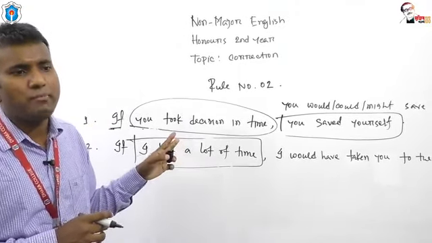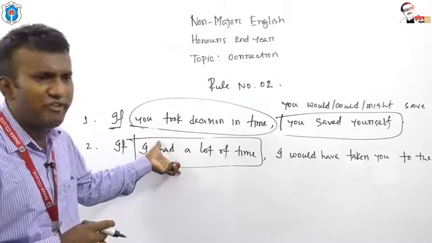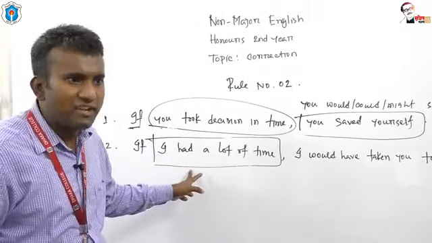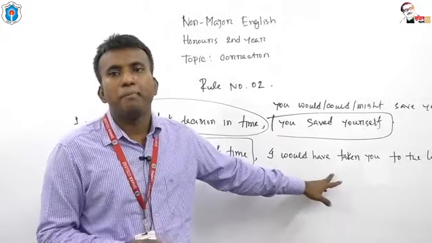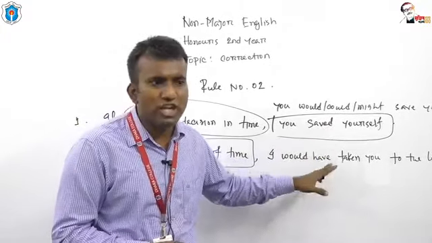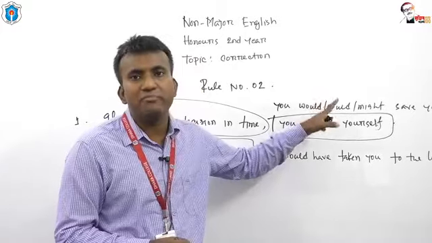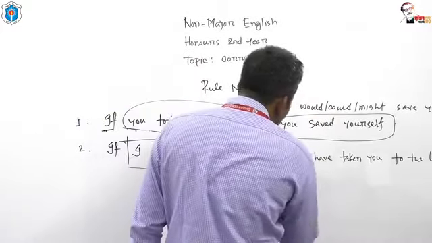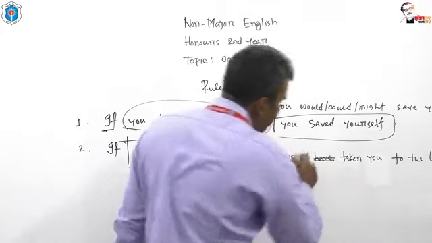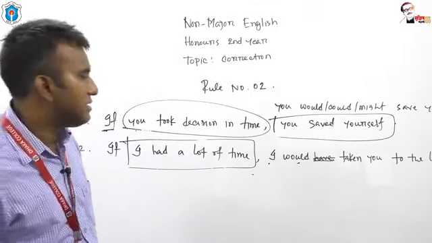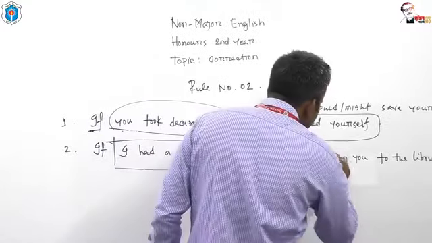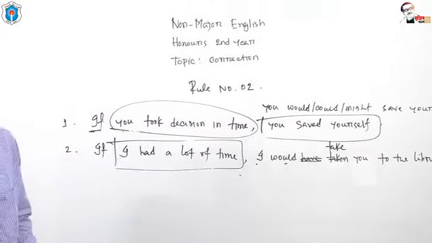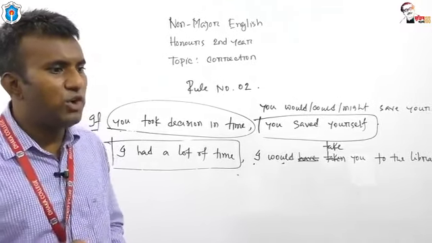So what type of tense have I used? Is it past indefinite or past perfect? This is past indefinite, and for past indefinite you have to use past conditional, and past conditional maintains the structure: subject, would, could, might, then the base form of the verb. So I should use I would. Definitely have should be omitted. I would take you to the library. Is it clear to you? I would take you to the library.